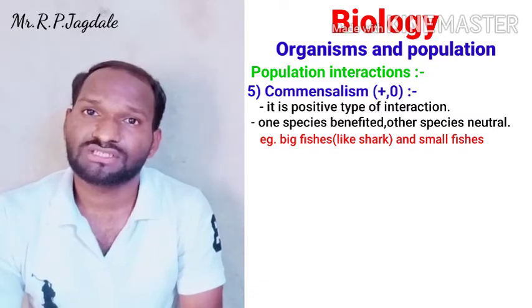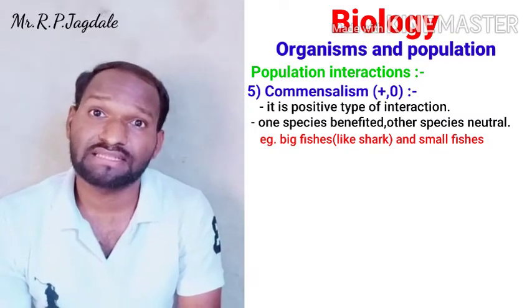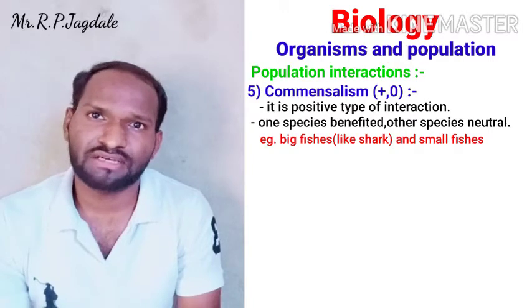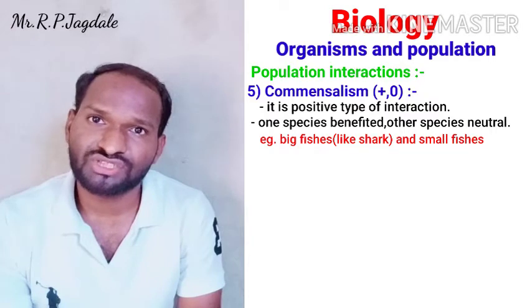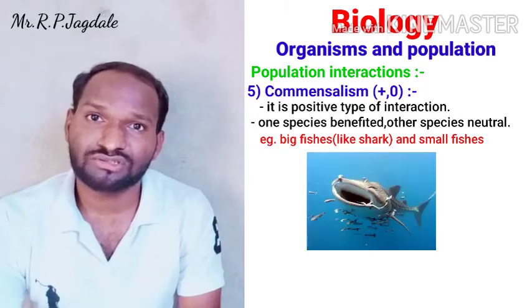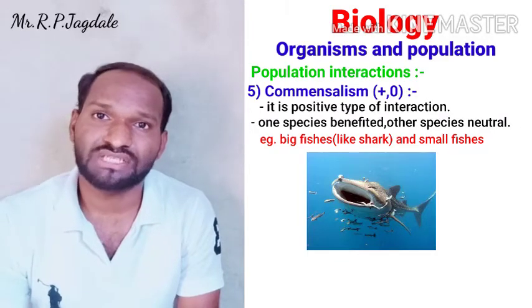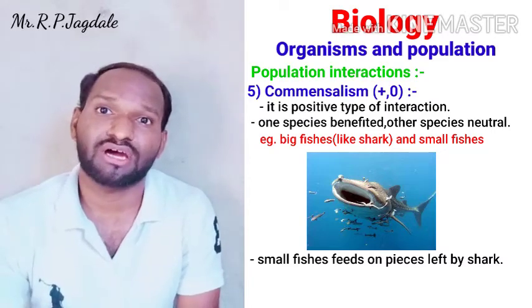In oceans, sharks prey on smaller fishes. When they are feeding, they are crushing the body of their food, and at that time some small pieces get loosened by the shark. Now what the other small fishes do is catch those pieces and feed on them. So the small fishes get benefit from the shark.